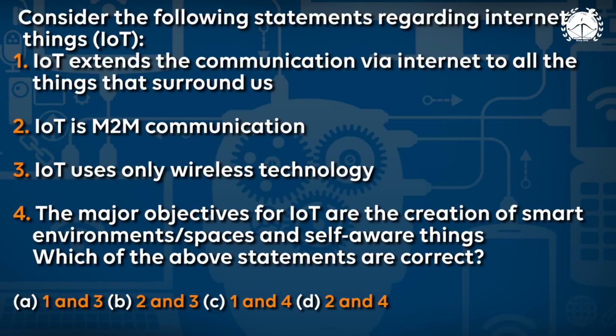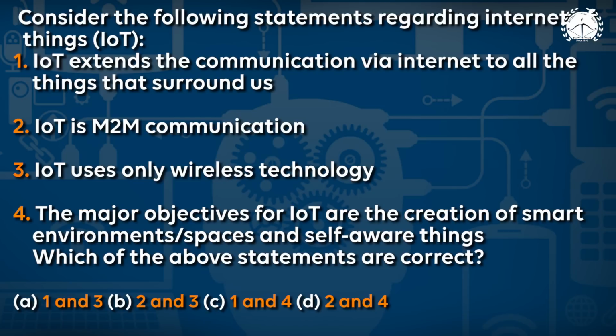So what is the Internet of Things? The Internet of Things is nothing but what you can also call Internet for everything. So suppose I give you one example. If you understand this example, then you can solve all four points in this question. Internet for everything means the internet will exist for each and every physical device that you can use.